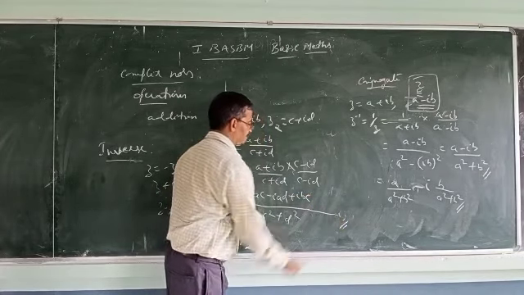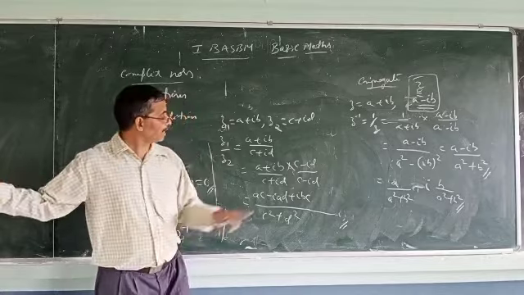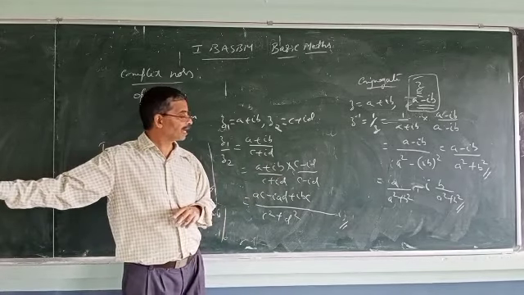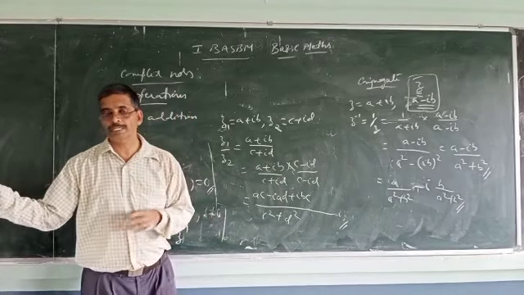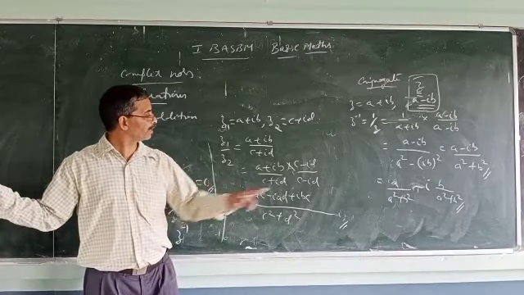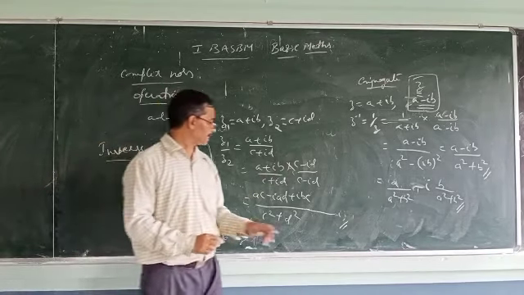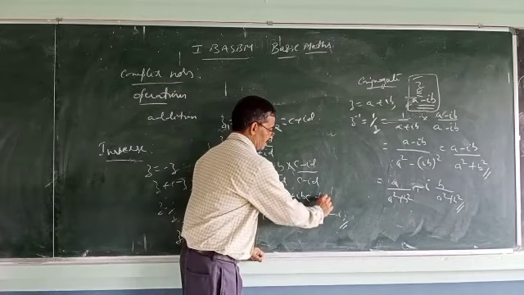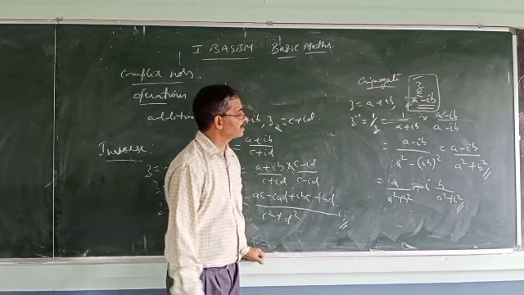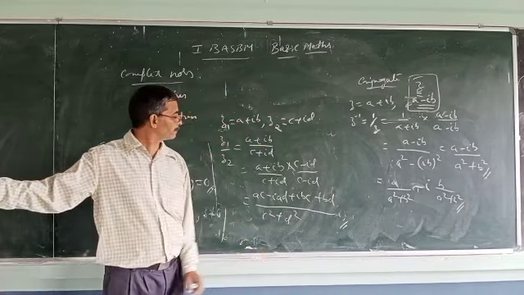What is the next term? ib into id. i square is minus 1. So b into d is bd, and with the minus 1 and the minus sign already there, it is plus bd.